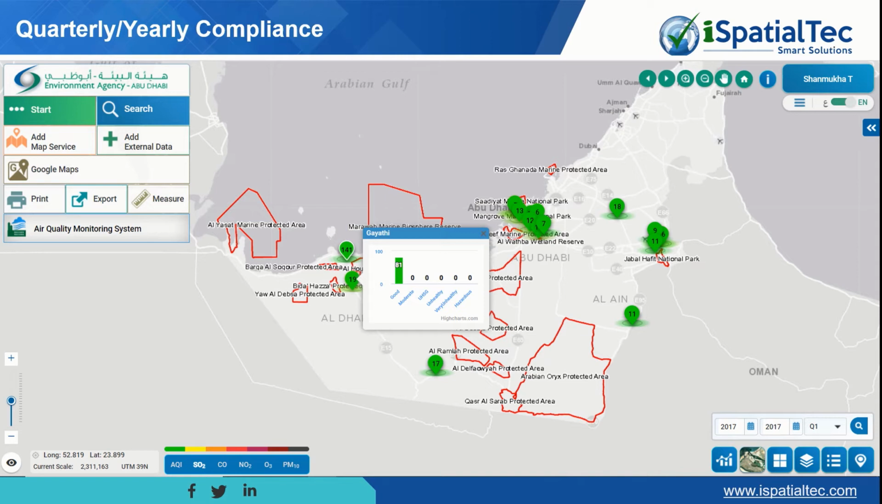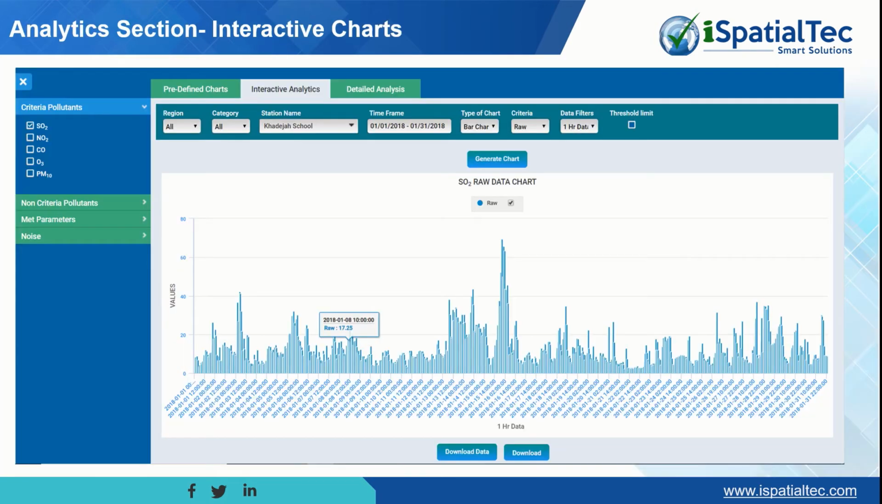This function provides a quarterly or yearly average for the selected station. A user can see the quality of that particular selected station. We have developed interactive charts with multiple options, and we built detailed insights and options for users, dynamically selecting the combination of multiple pollutants for selected stations, as well as different options like different time frames, types of display charts, and data filters for different criteria.